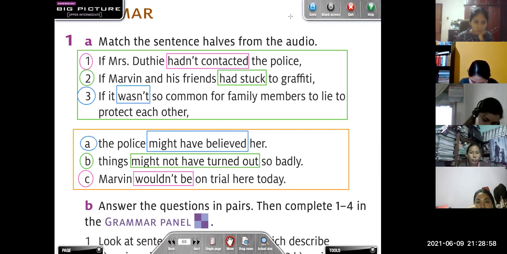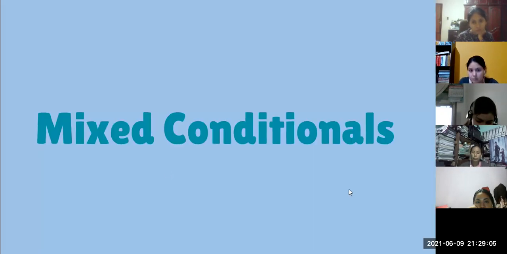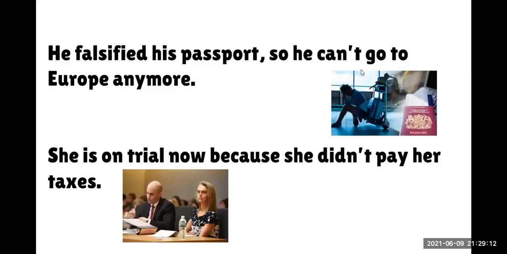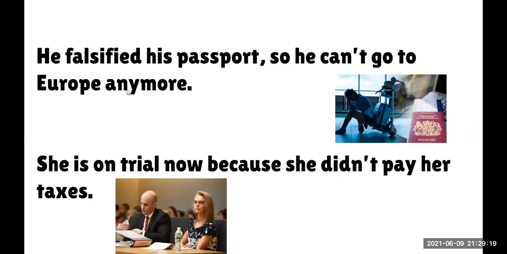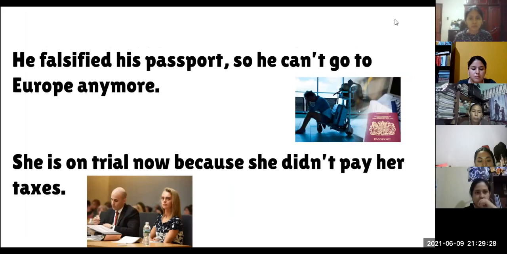I'm going to show you how we are going to use these ones, okay? Let me show you here. These are called mixed conditionals, okay? So let's check them. Here I have 2 sentences, and I want you to tell me what are the tenses that we have in these sentences. For example, can you read sentence number 1, please, Krista? He falsified his passport, so he can't go to Europe anymore.